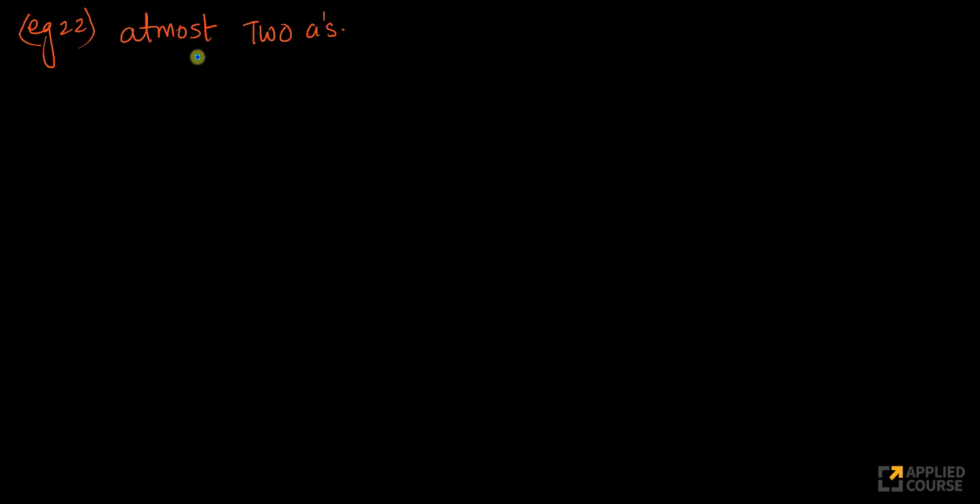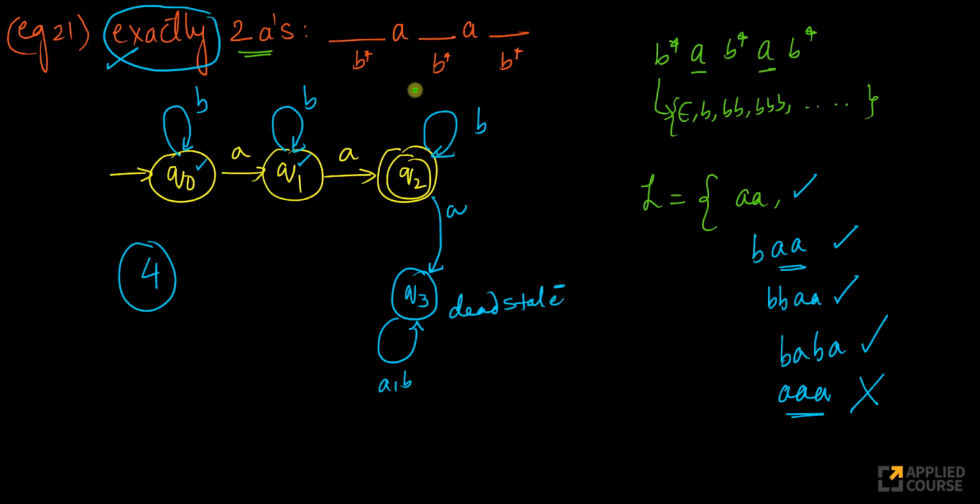So what if I want at most 2 A's? What does at most 2 A's mean? 0 A's, 1 A or 2 A's, but not 3 A's. This is one thing that I want to now do. This will be a simple extension of this concept, because if I'm here, it means I've seen 0 A's. If I'm here, I've seen 1 A. If I'm here, I've seen 2 A's. If I'm here, I've seen 3 A's now.